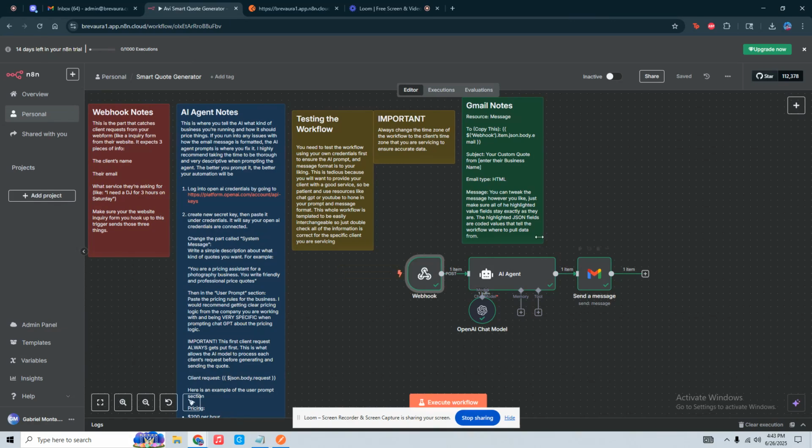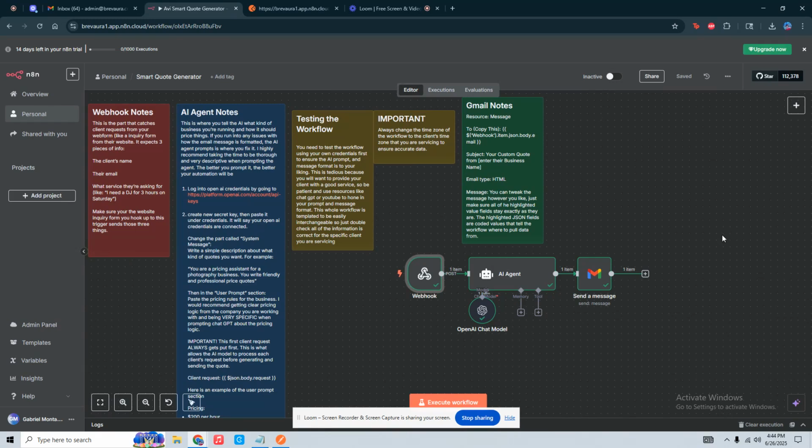Now, before I explain the automation itself, let me explain essentially the step before the first step so it makes sense. Most service-based companies are going to have a website with an inquiry form of some sort or a submission form. Essentially, the submission form is used to get all the information the service company needs to proceed with booking a consultation call, booking a meeting, or booking a service or anything of that sort.